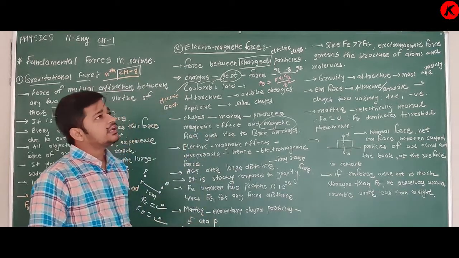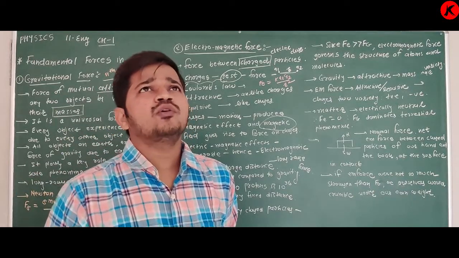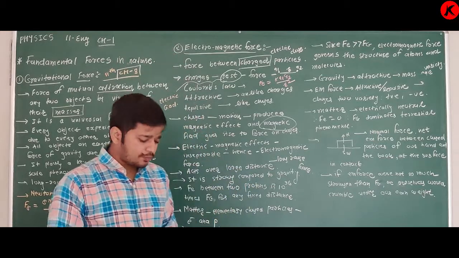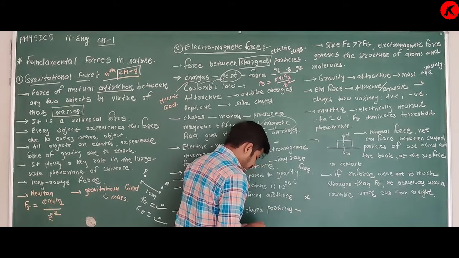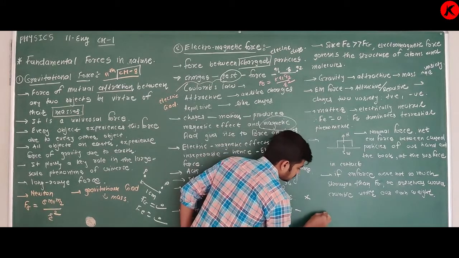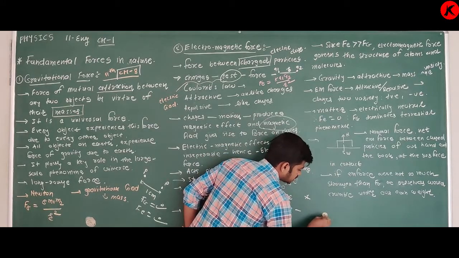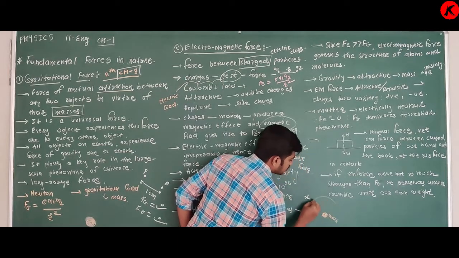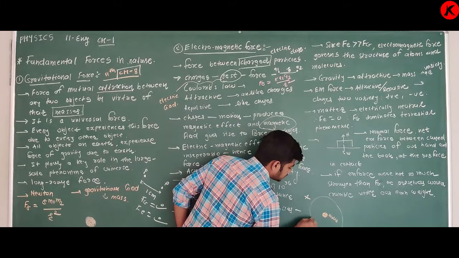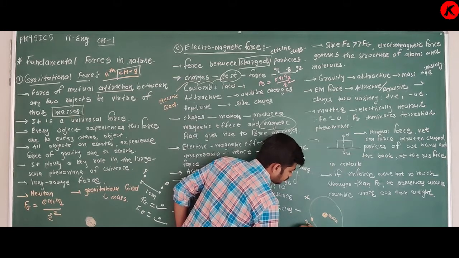I will give you one example. You know, in chapter number 5, laws of motion, we discussed one topic. Suppose this is the earth, and around the earth a planet or satellite, or we can say the moon, is revolving.